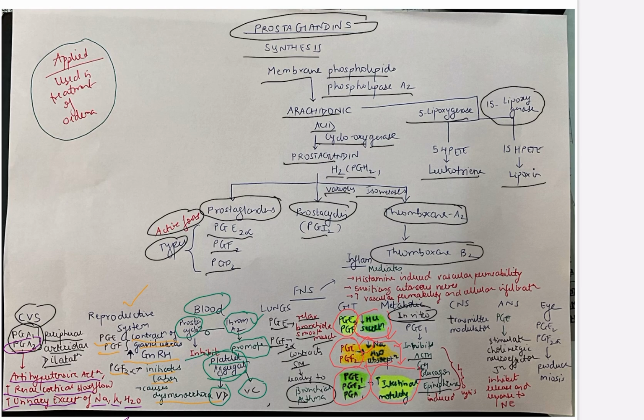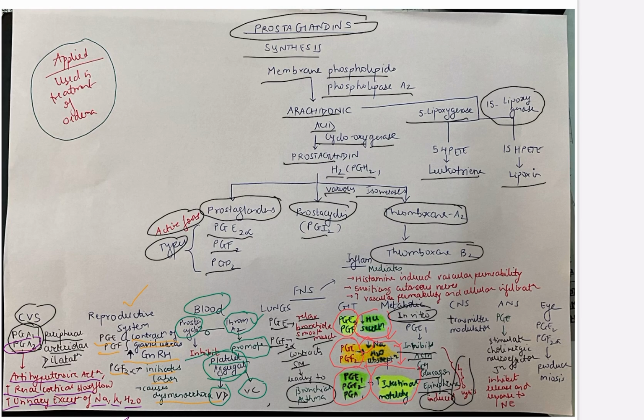It inhibits the lipolysis which is induced by these hormones. So in short, prostaglandins inhibits lipolysis which is done by all these four hormones: ACTH, GH, glucagon, and epinephrine.